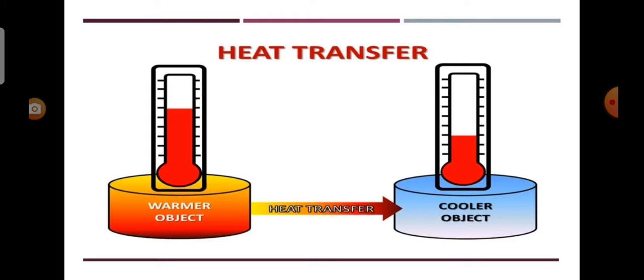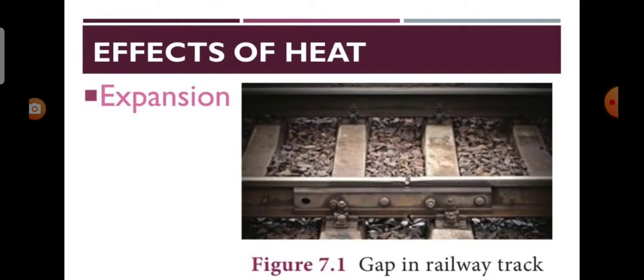This internal energy when it flows out is called heat energy. This energy is more in hot substances and less in cold substances, and flows from hot substances to cold substances. We see the effects of heat.